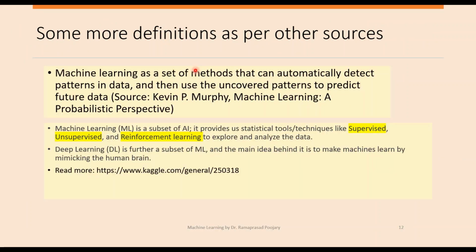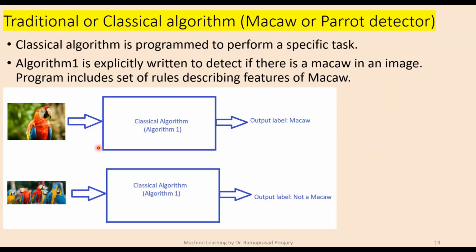These are some of the definitions I found for machine learning. Deep learning is again a subset of machine learning, where deep learning makes use of neural network architecture for learning from the data. Since deep learning is a subset of machine learning, it again requires lots of data or examples so that it can learn from the data and then take decisions.